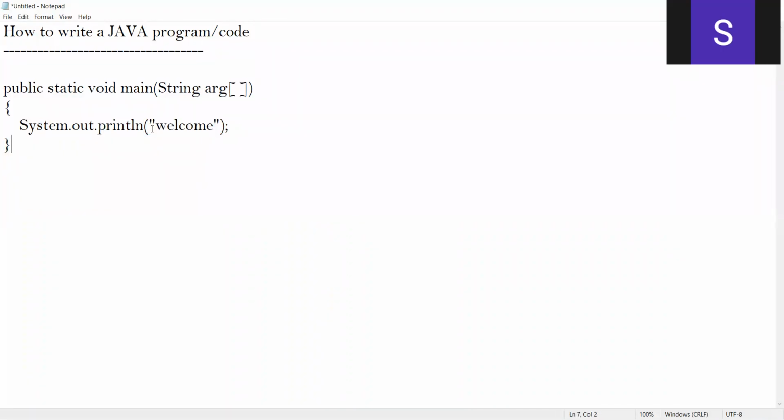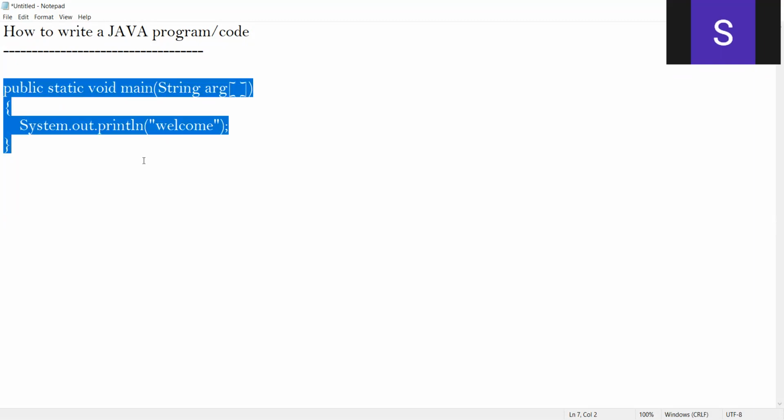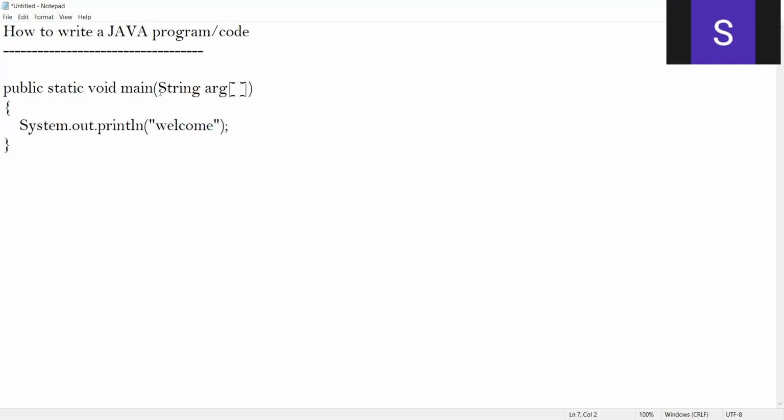Now, the most important thing in Java, any code which you write, any function. See, what is main? Main is a function, right? In C++, we call main a function, but with respect to Java, we call functions methods.